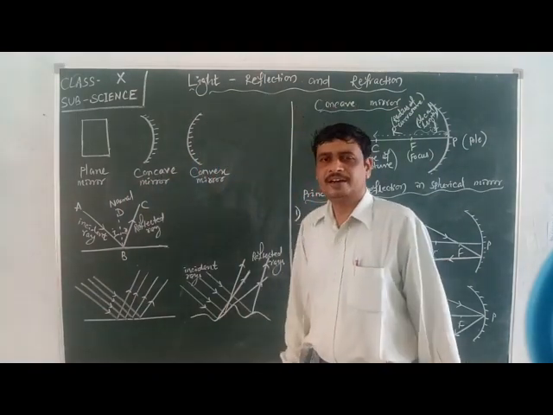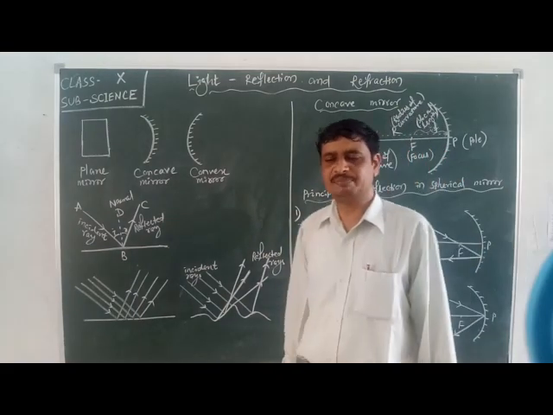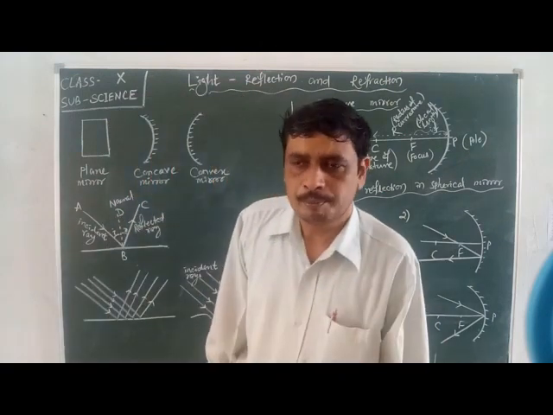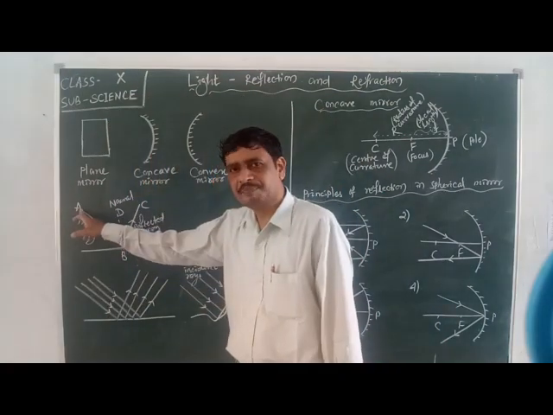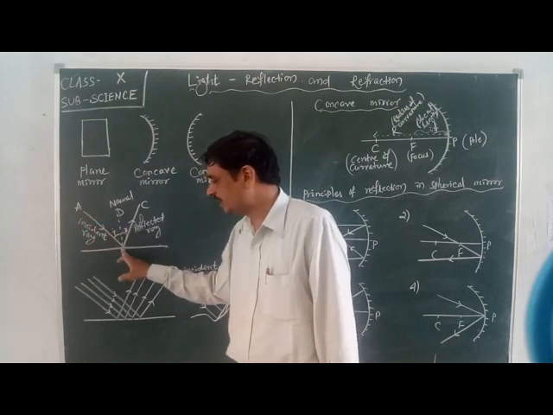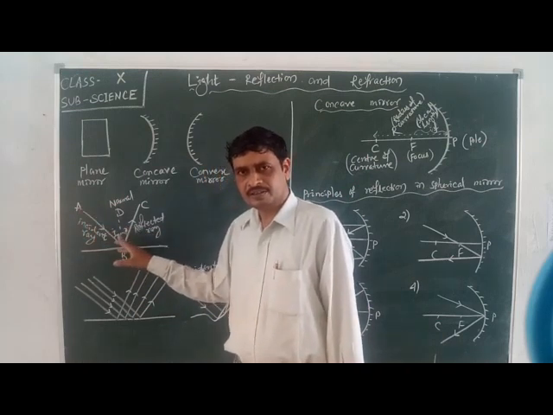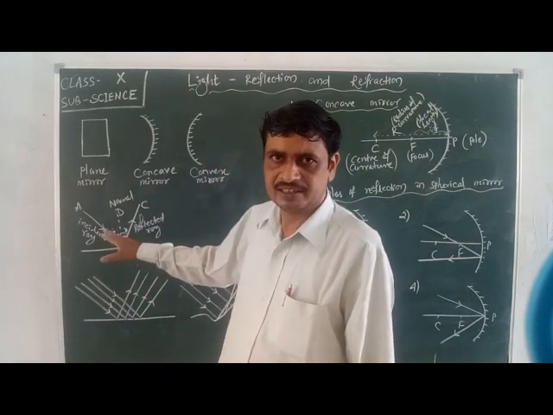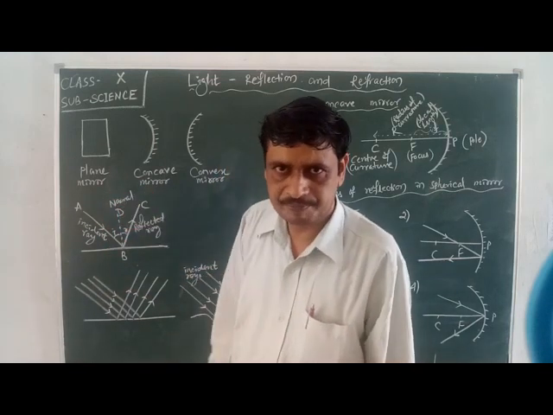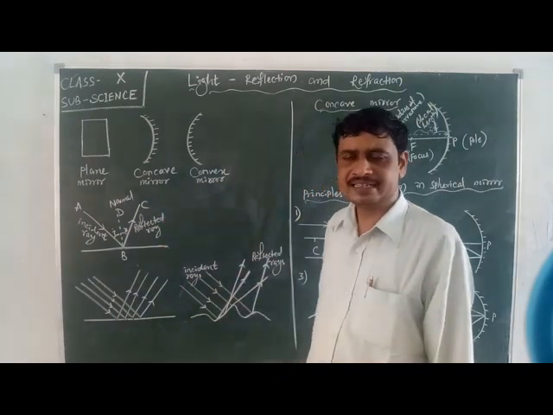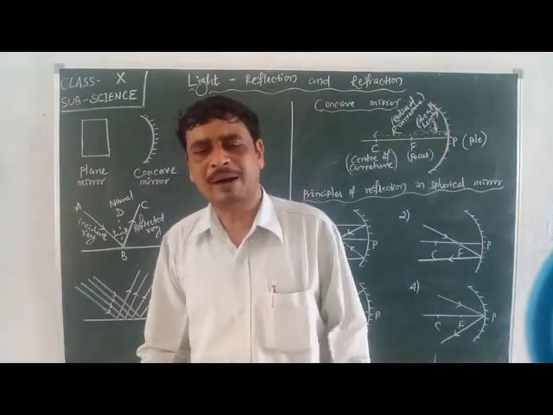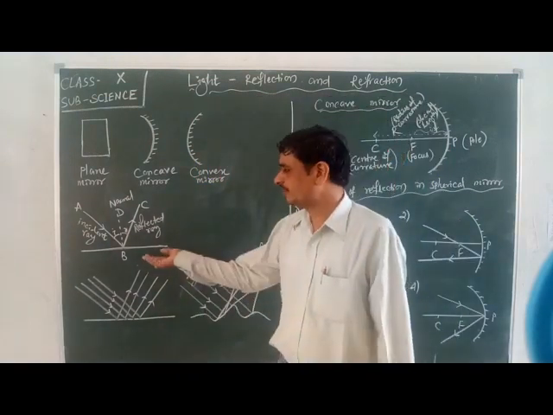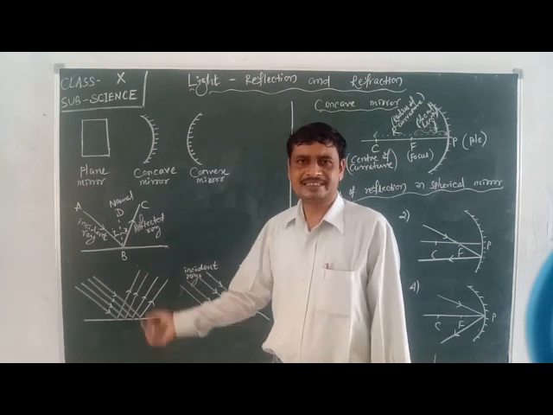Next, we should do reflection first. What is reflection? When a ray of light falls on any surface like this one, then it will come back to the same medium. This phenomenon is called reflection. The bouncing back of any ray of light is called reflection.